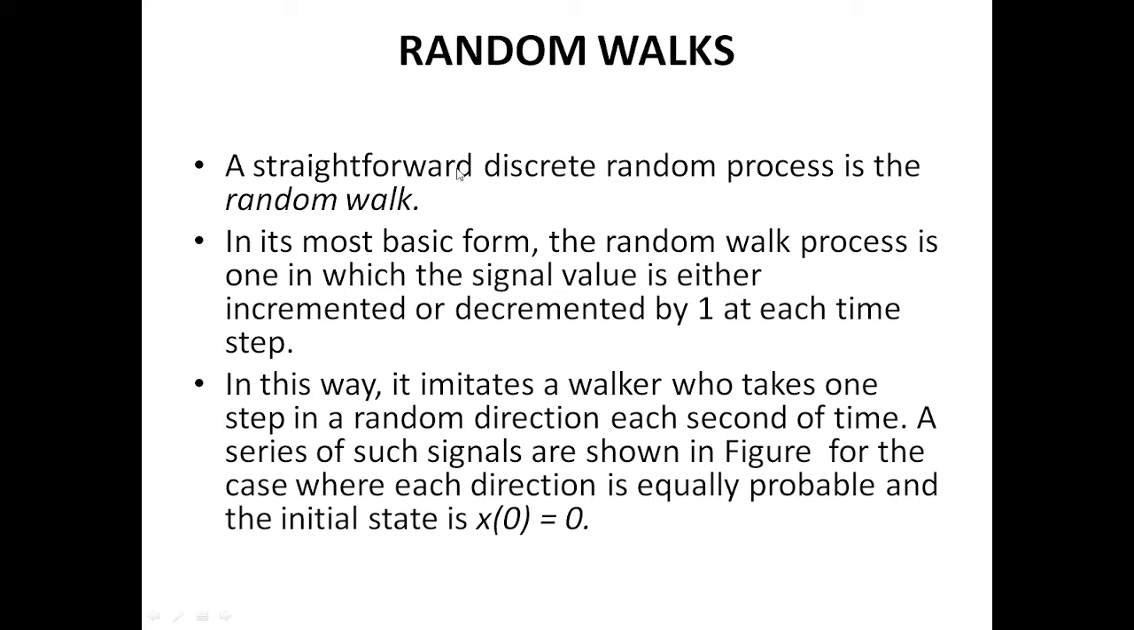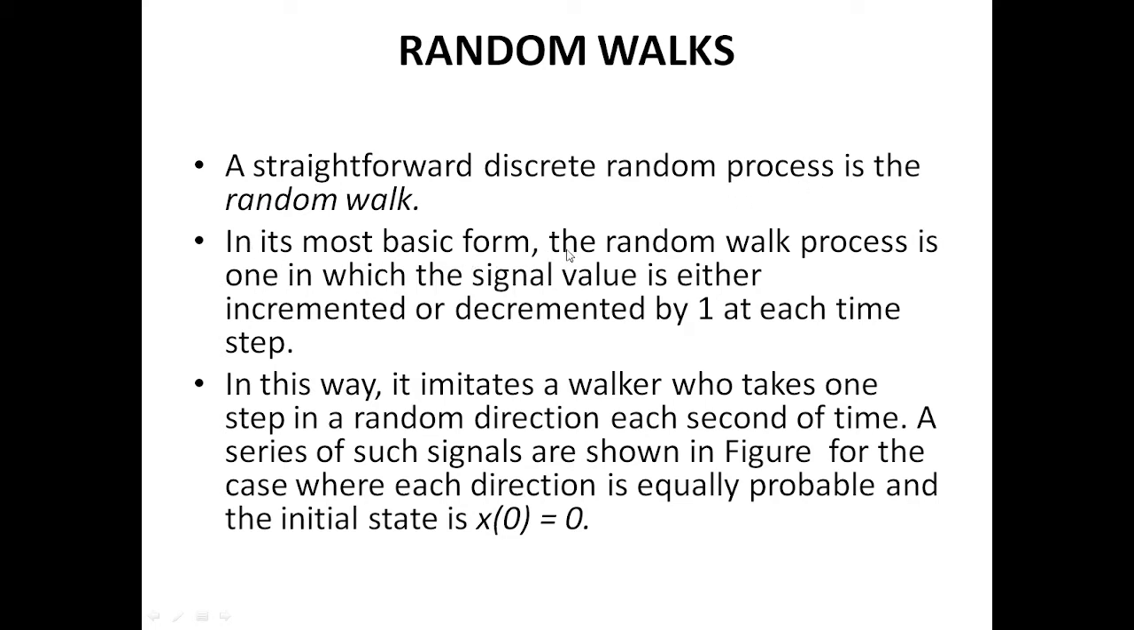So it is one of the random processes, and it's a discrete random process. Random walk is an example of a discrete random process. You know, plus 1 or minus 1, that is a discrete random process. So random walk is an example of a discrete random process.